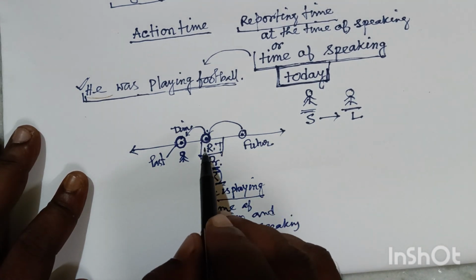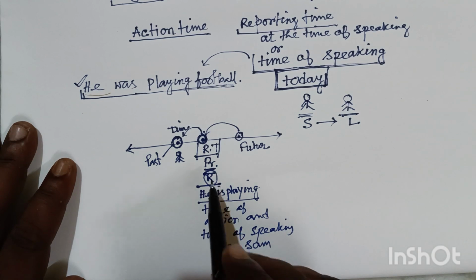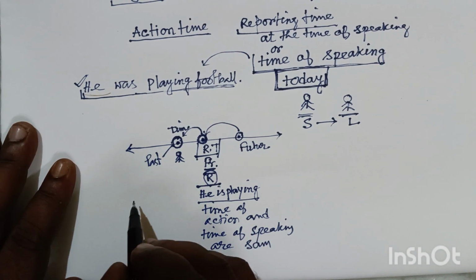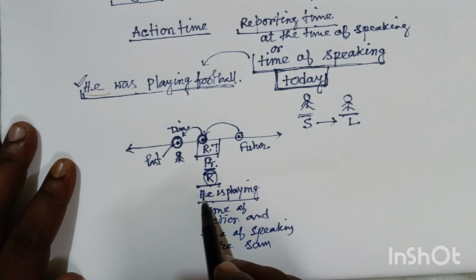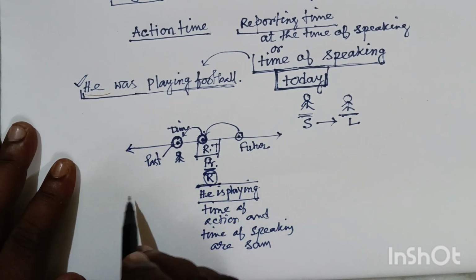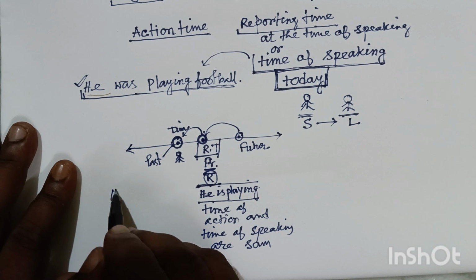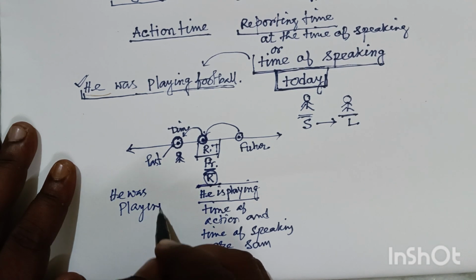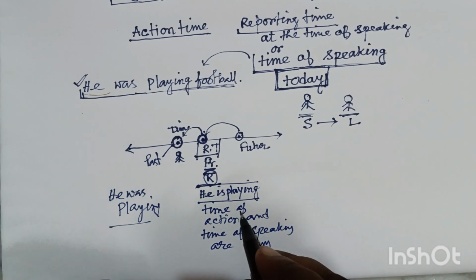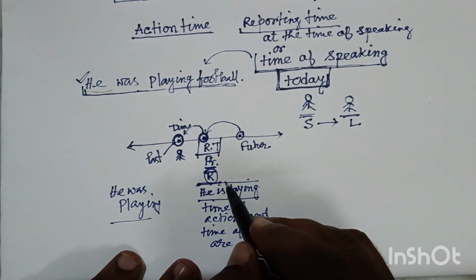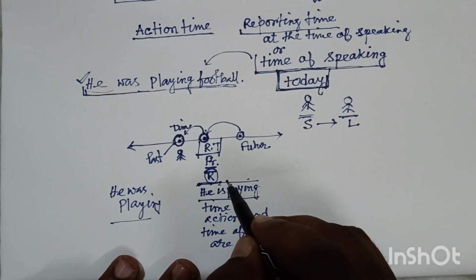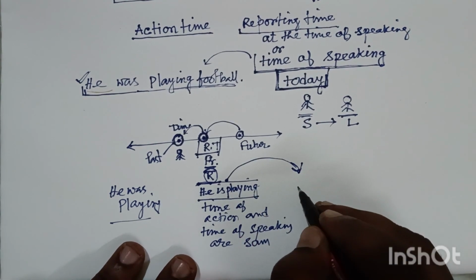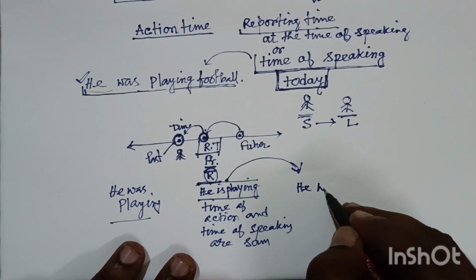And if we relate this time with this point, then in respect of the time of speaking, this time is past, so we should say he was playing. And suppose this is the time of speaking, then in respect of this time, the upcoming action will be future, so we should say he will be playing.